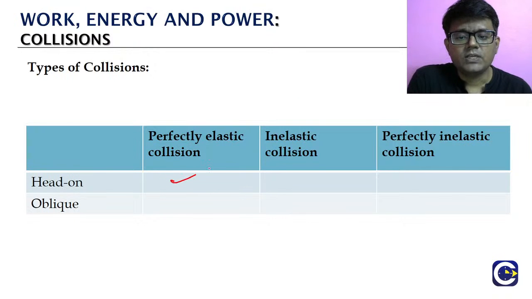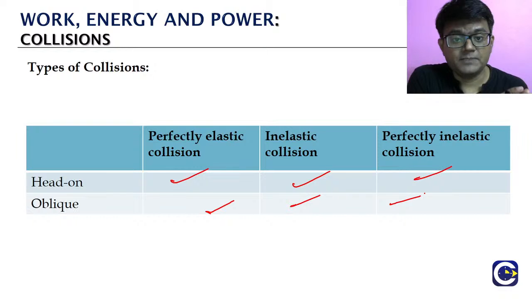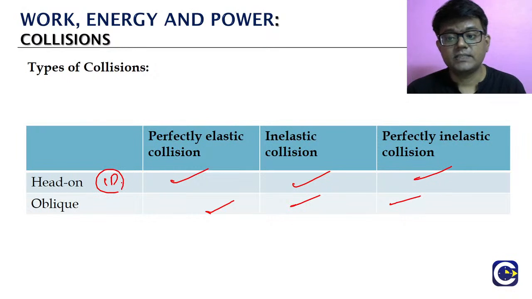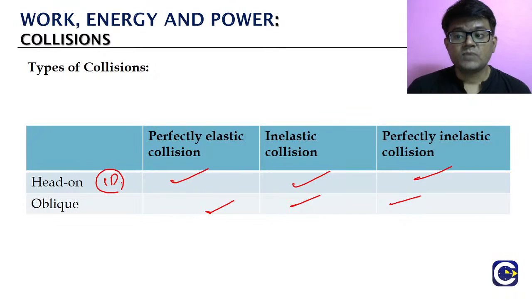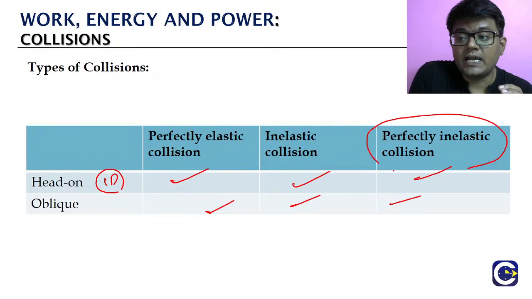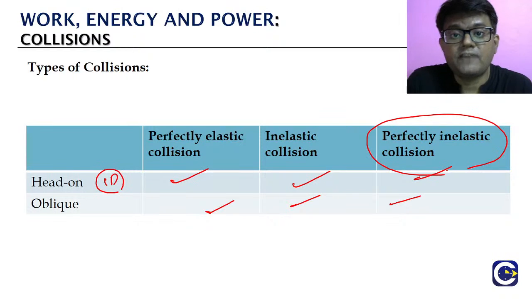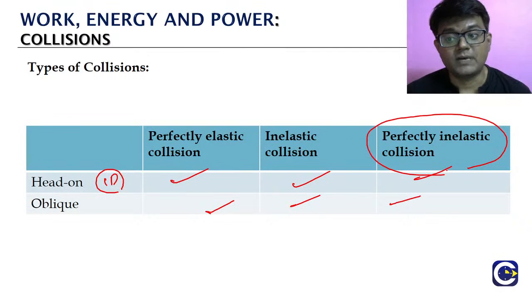Okay, so we got this matrix. Totally we'll have 6 subcategories. What are these? In head-on type, meaning 1D, we can have perfectly elastic, inelastic, and one special scenario of inelastic. What is it going to be called? Perfectly inelastic. What is perfectly inelastic? The loss of kinetic energy is going to be maximum.